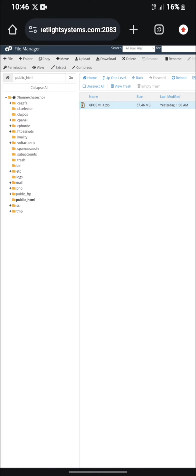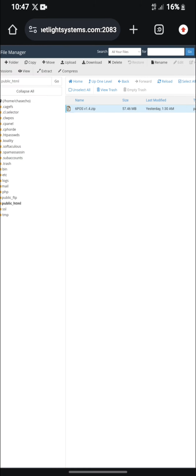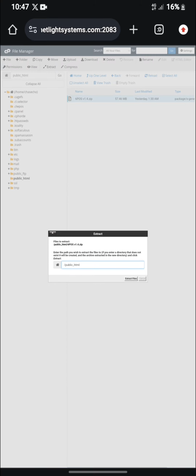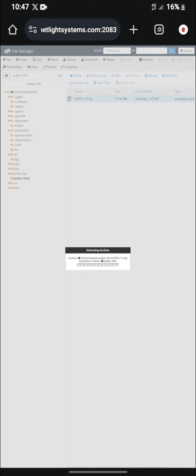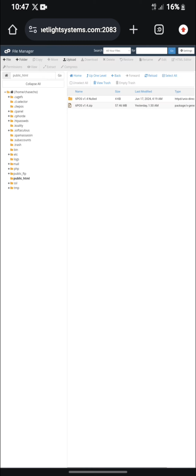I'm using my mobile device to do this, so that's why it's like this. So let's extract this file. Let's extract the file. As you can see, the file has been done extracting. Now let's refresh the page.